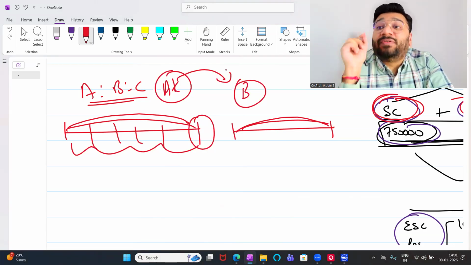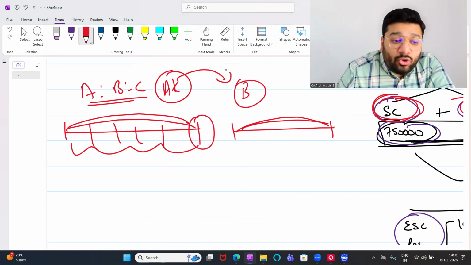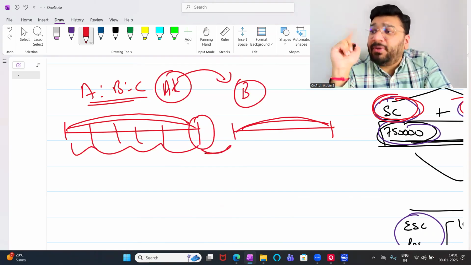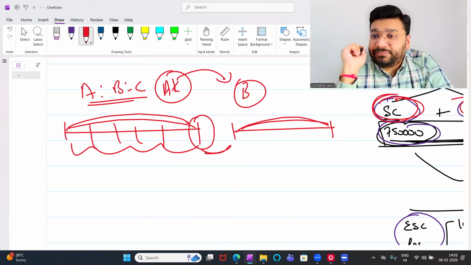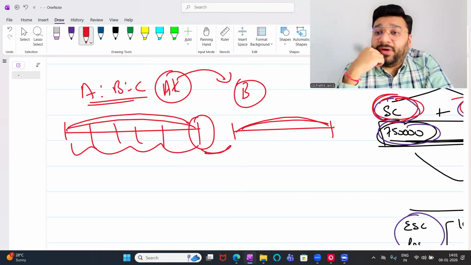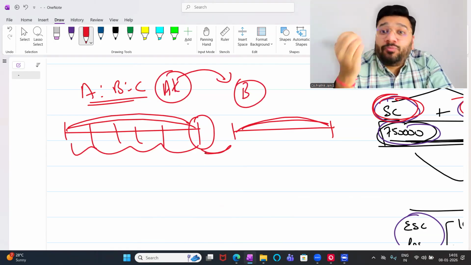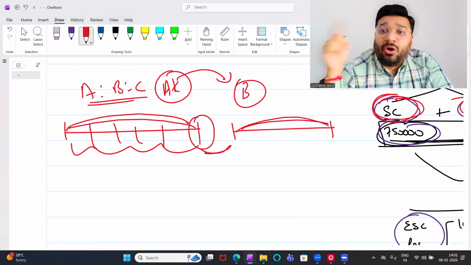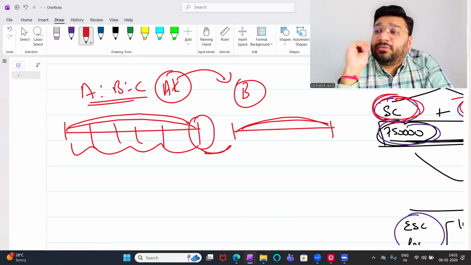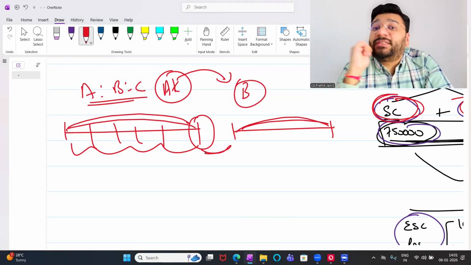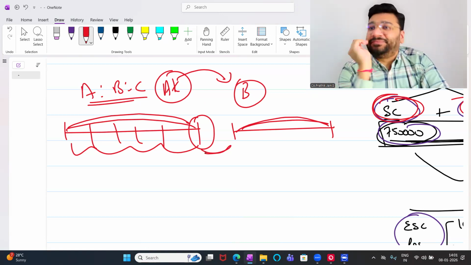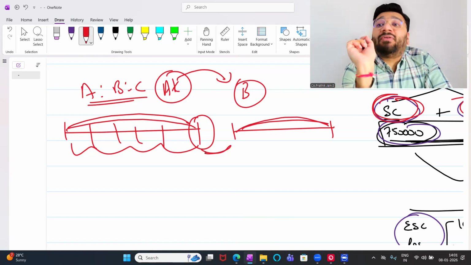So goodwill was calculated on which date? Even in 12th standard partnership or in foundation partnership, when did you do the calculation of goodwill? For goodwill, we had so many formulas: simple average profit, weighted average profit, super profit, annuity method, capitalization method. All these formulas were used to calculate goodwill. You calculate goodwill on which date? On the date of acquisition, or did you calculate goodwill whenever you felt like? On the date of acquisition.